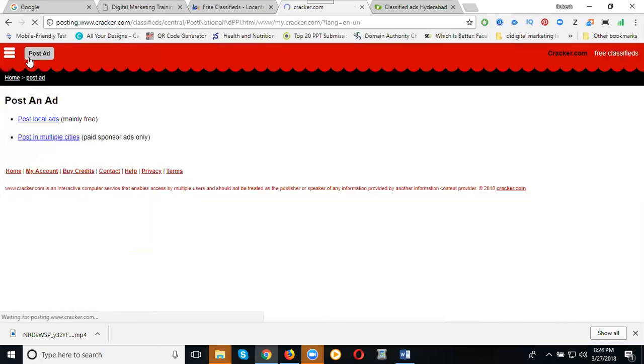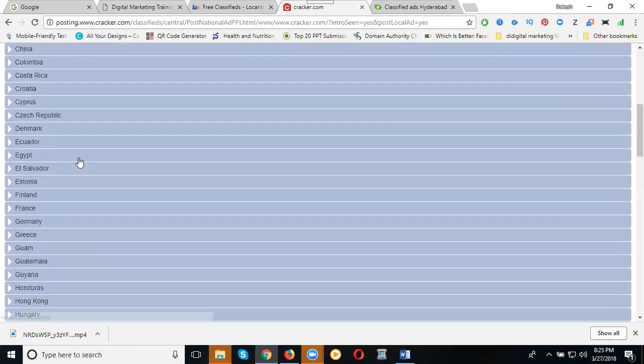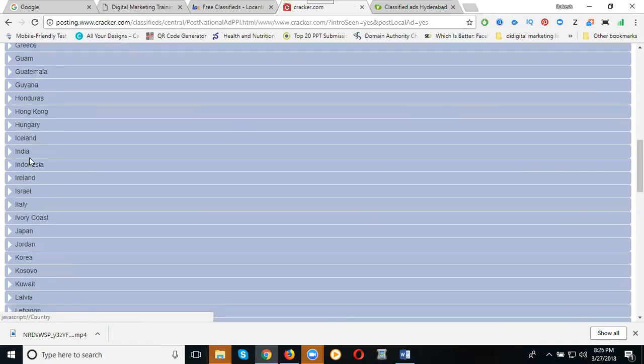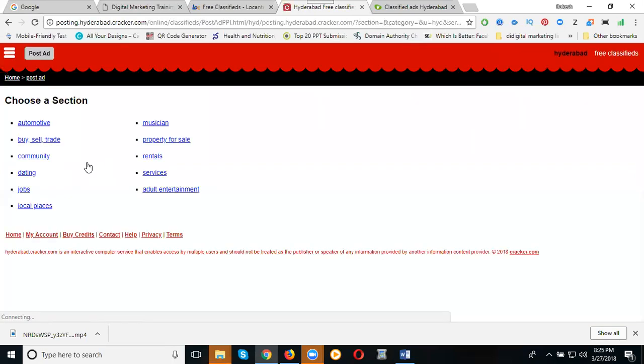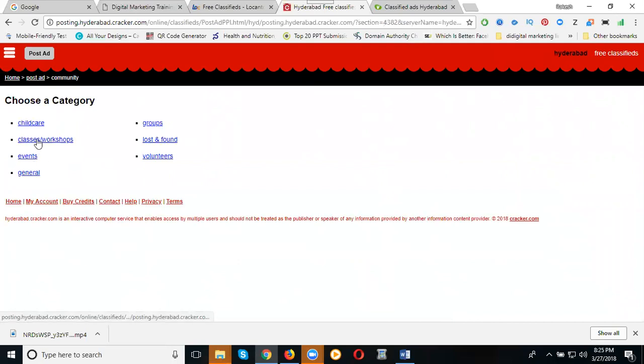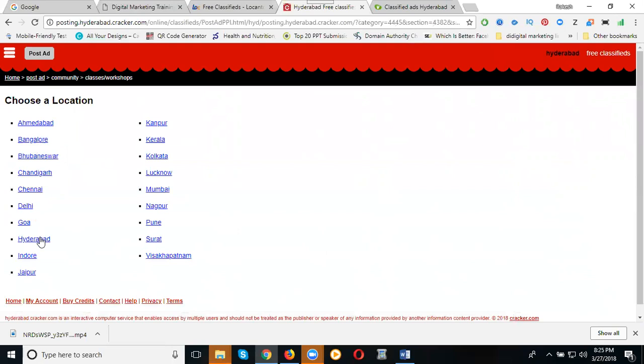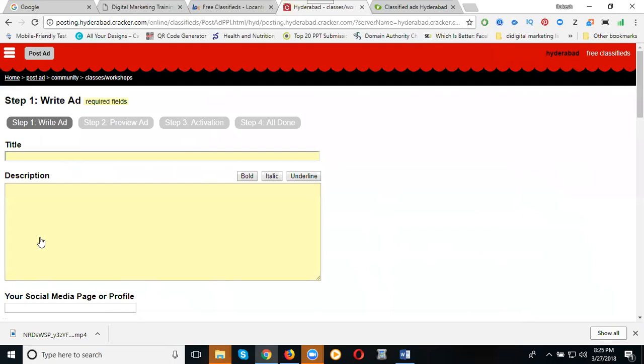Post ad, post local ad. Suppose you need multiple ads at a time, you can promote globally, but that is called premium, not free. I'm searching for the local ad. The place belongs to India, and the place will be Hyderabad. I focus only on Hyderabad. This belongs to community. The option is classes and workshops. Location is Hyderabad. Now the ad will be approved in a fraction of a second.